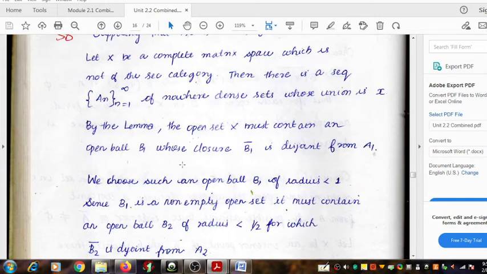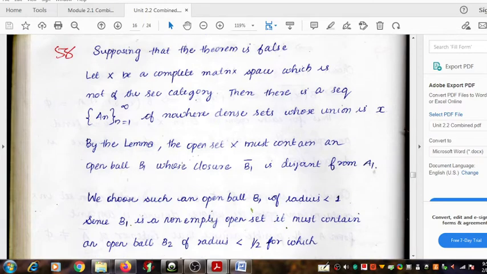In the second step, we choose the second member of this family, A2, not A1, because A1 was already considered in the first step. We know that all members of this family of subsets are nowhere dense.